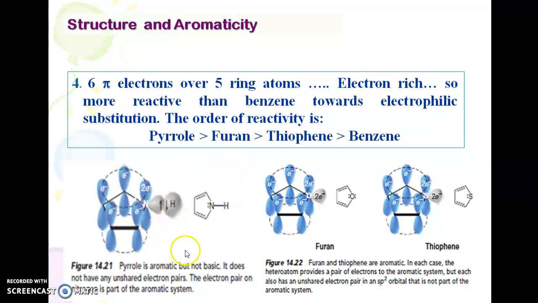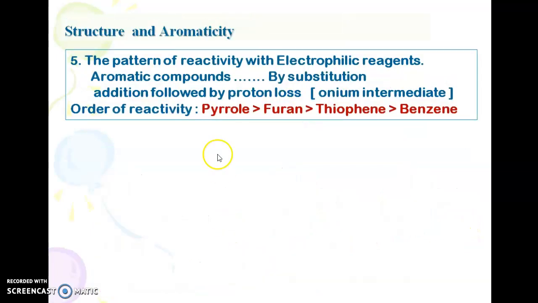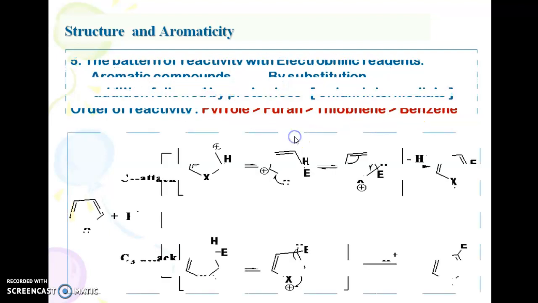This can be shown by the aromatic pi ring system, which covers above and below the plane of the structure, for pyrrole, for furan, and for thiophene. So the pattern of reactivity with electrophilic reagents with respect to aromatic compounds can be given like this. The order of reactivity is pyrrole, furan, thiophene, and benzene.